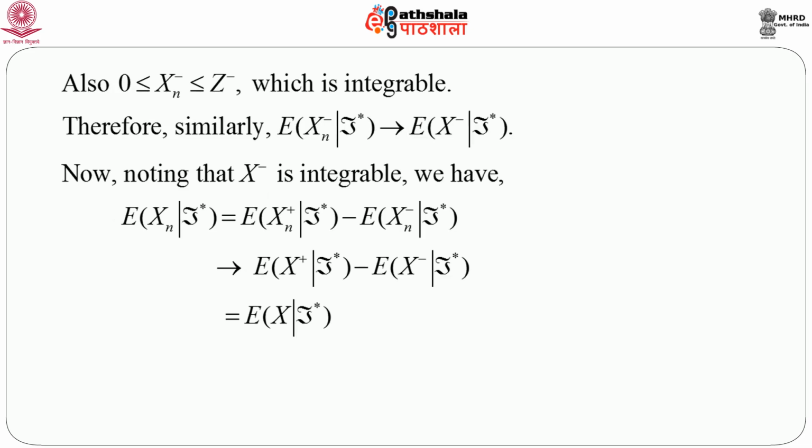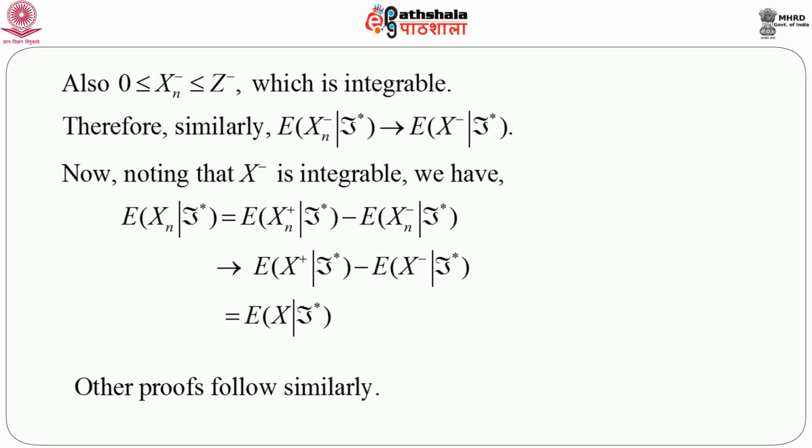Also, proceeding exactly similarly, we can immediately say that if 0 is less than or equal to X_n minus, which is less than or equal to Z minus, which is again integrable, then just like the previous one, the expectation of X_n minus given F-star converges to the expectation of X minus given F-star. Note that this is very important: X minus is integrable.